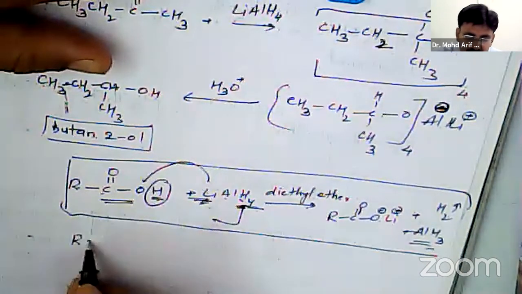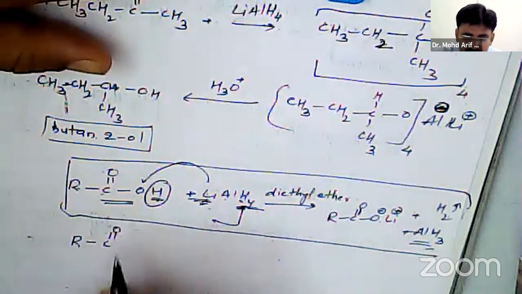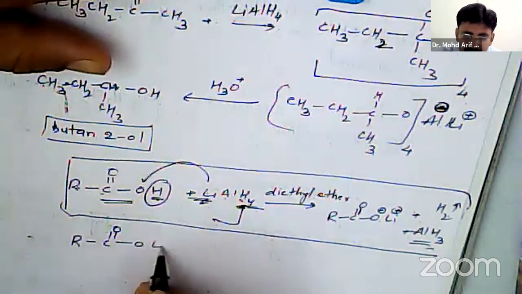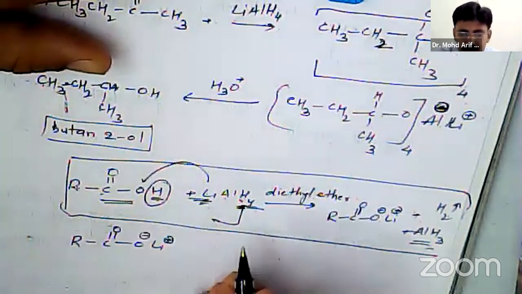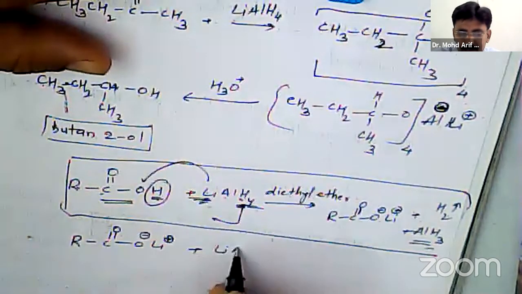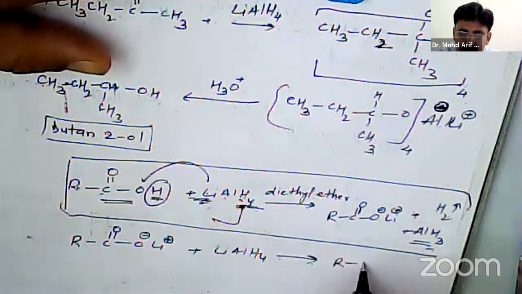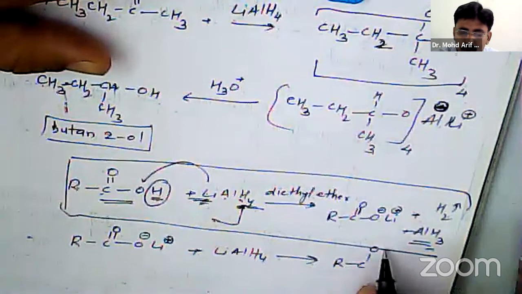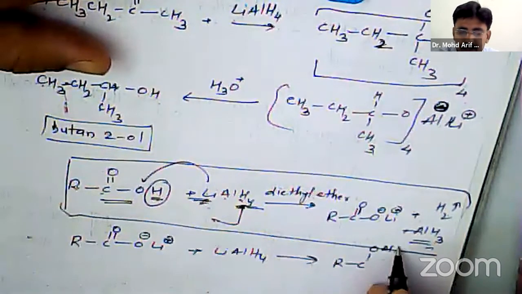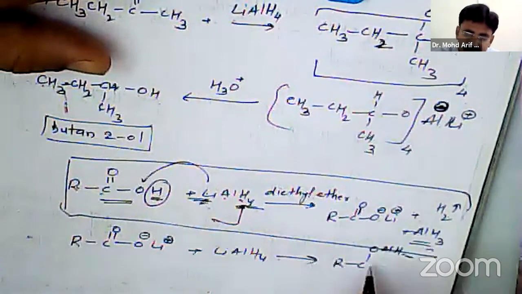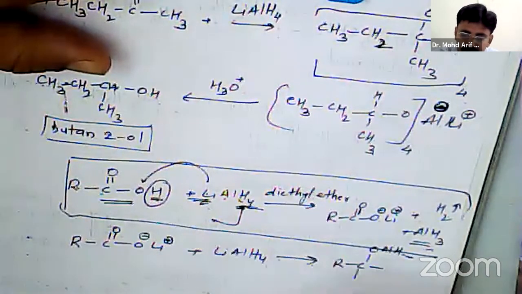So R C double bond O single bond O Li. Now it will react with lithium aluminum hydride. It will form RC single bond O, here AlH3, similar to the previous one.